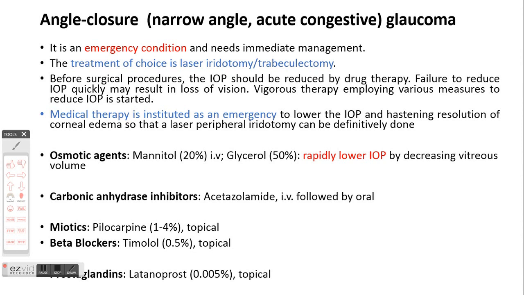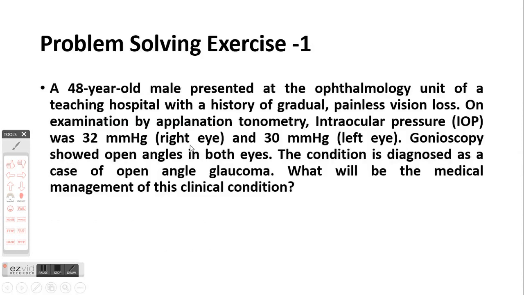What this pilocarpine will do is lead to contraction of sphincter pupillae, ultimately leading to widening of the iridocorneal angle. So ultimately it will help in reducing the intraocular pressure. You can add timolol in addition to the miotic in cases of acute congestive glaucoma. The other option is a prostaglandin analog such as latanoprost.